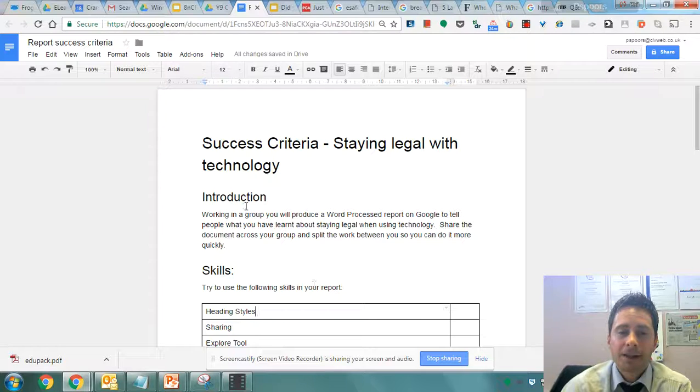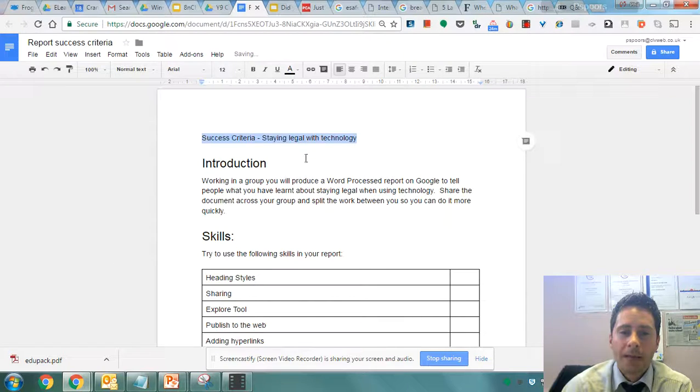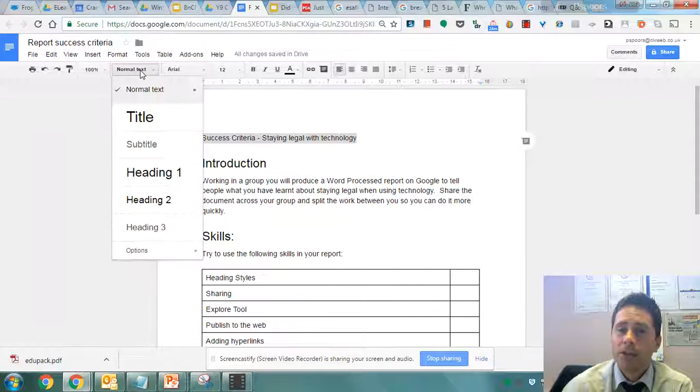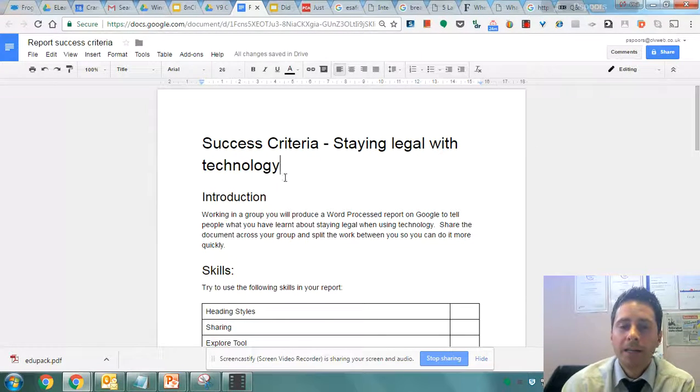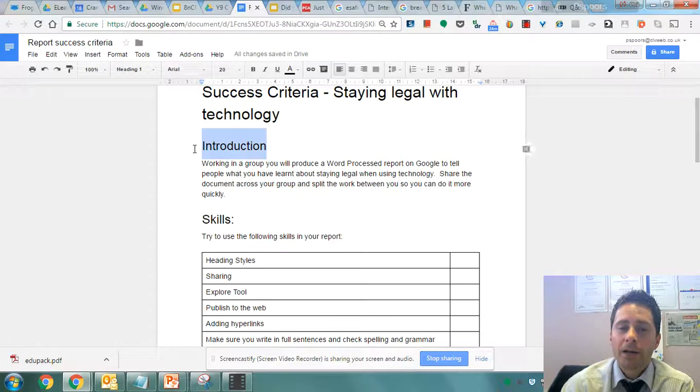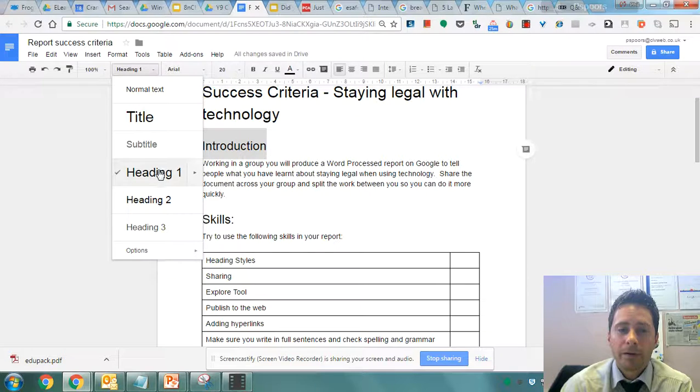So heading styles, if you've not come across these before, it's this little box up here. When you hover over it, it says styles, and that allows you to change headings. So if I just change that back to normal text, instead of me having to highlight that title, make it bold, make it bigger and all of that, I can actually just go to the heading styles and put in title like that. It's a quick way of doing things, keeps things consistent. When I come to my subheadings, like this one here, I can choose heading 1. And if I've got any further subheadings, I could go to heading 2 or heading 3.